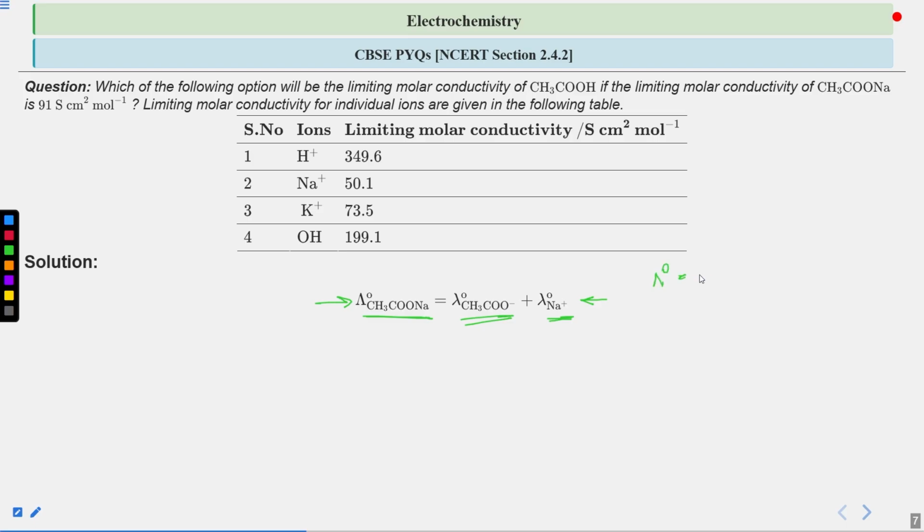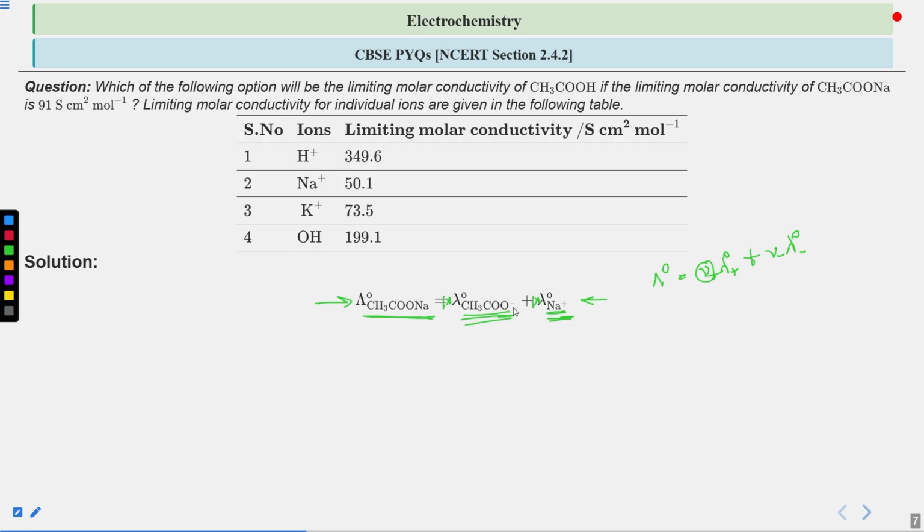Kohlrausch law says that lambda naught equals nu positive lambda naught positive plus nu negative lambda naught negative, where nu represents the number of positive or negative ions we get after dissociation. CH3CONa dissociates into CH3CO minus and Na plus, so one cation and one anion, so we multiply by 1 in this equation. We do not need to write it, because 1 times something is something. So we just apply the Kohlrausch law, which is lambda naught of this electrolyte equals the sum of the ionic limiting molar conductivities.